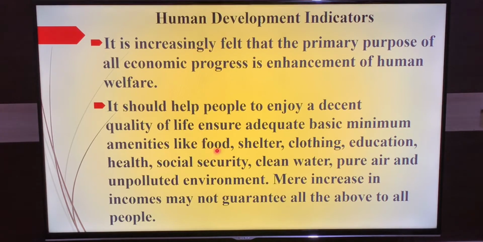Food, shelter, clothing, education, health, social security, clean water, pure air and an unpolluted environment. Just increasing the income will not guarantee that all these facilities are given to all the people. Just showing an increase in income will not guarantee that all these basic facilities, food, shelter, clothing, education, health and all, are provided to all the people in the country.